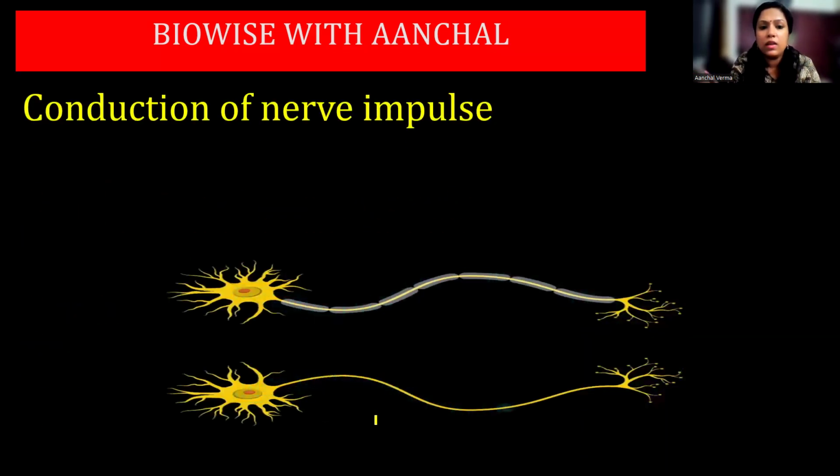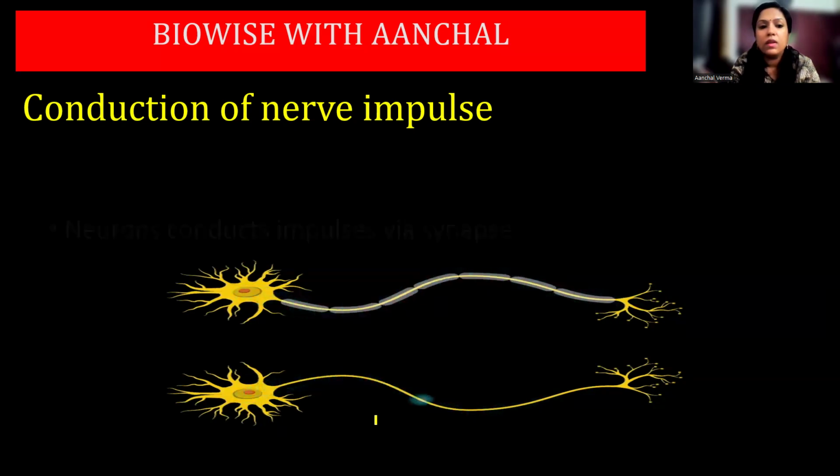Now you can see here, there are two diagrams, right? Two pictures. In one case, you can see the impulse is getting lost somewhere, and in the other case, you can see the impulse is flowing. Now, what is the difference between these two? Anyone? We have studied the structure of neuron, very important structure of neuron. From standard 6 to standard 10 ICSE, neuron diagram is asked. And you have to draw it very specifically, label it very correctly. 3 marks are generally for the diagram, where 1 mark is for the proper diagram and 2 marks are for the